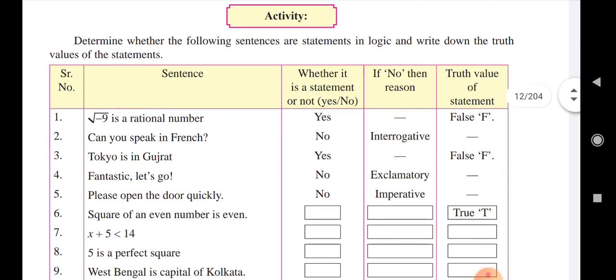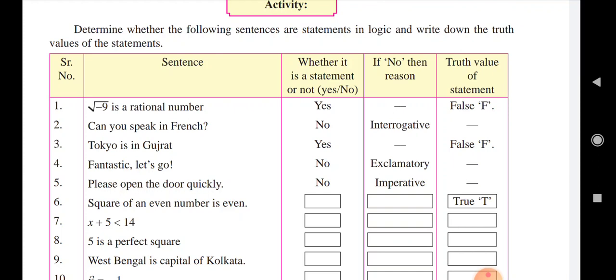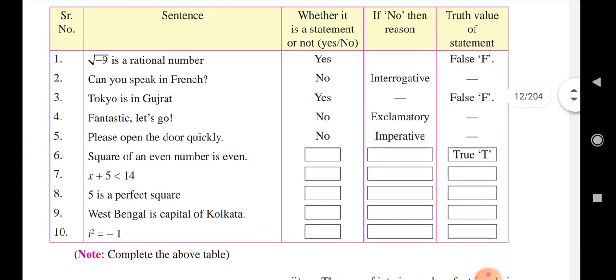Activity. Now you have to do the activity in your notebook. Determine whether the following sentences are statements in logic and write down the truth values of the statements. The first column is the serial number, 1 to 10, and sentences 1 to 10 are given here, and whether it is a statement or not, yes or no. If no, then you have to write the reason in the fourth column, and the truth value of the statement in the fifth column. Okay, so we go through this activity.